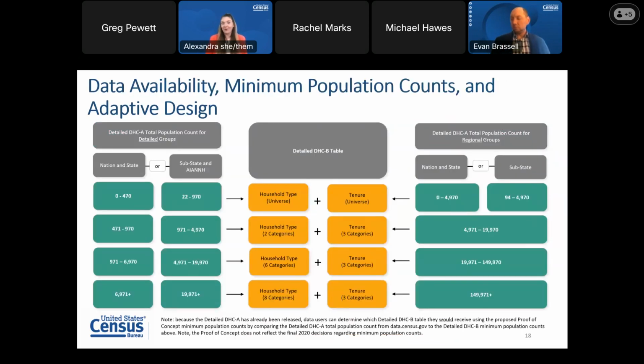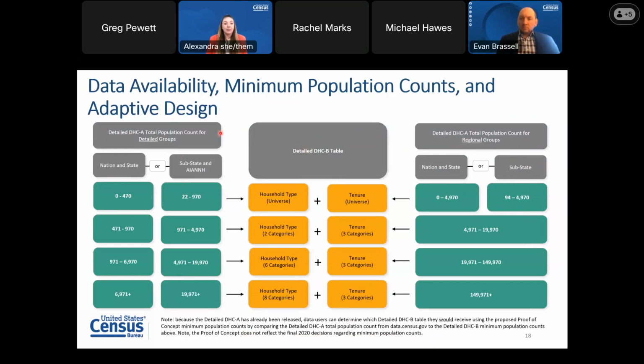This graphic, also included in the proof of concept, is great for those who are more interested in the outcome rather than the process. So this really tells you what data you will get. Again, the green highlight represents detailed DHCA total population counts, where the orange in the middle represents detailed DHCB.